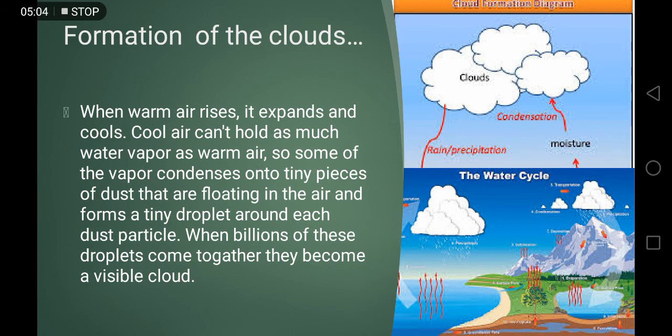Formation of the clouds. I hope you all know how the clouds are formed, and where this water vapor comes from. You must have studied the water cycle and the cloud formation before, but let's read it again. When warm air rises, it expands and cools. Cool air can't hold as much water vapor as warm air, so some of the vapor condenses into tiny pieces of dust that are floating in the air and forms a tiny droplet around each dust particle. When billions of these droplets come together, they become a visible cloud.